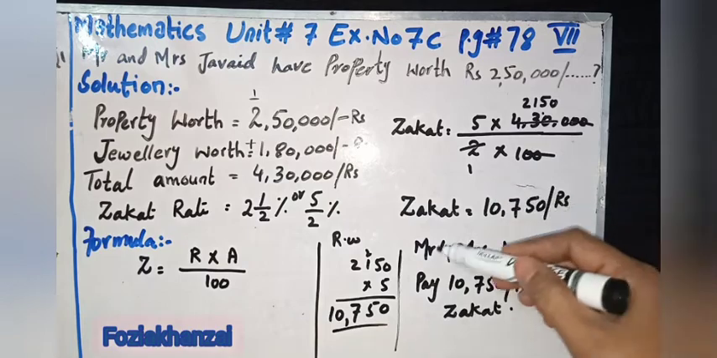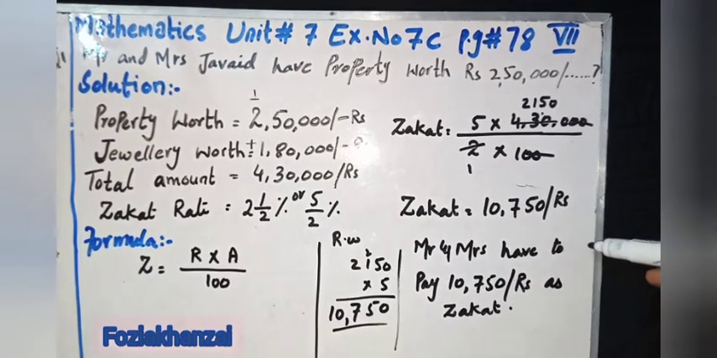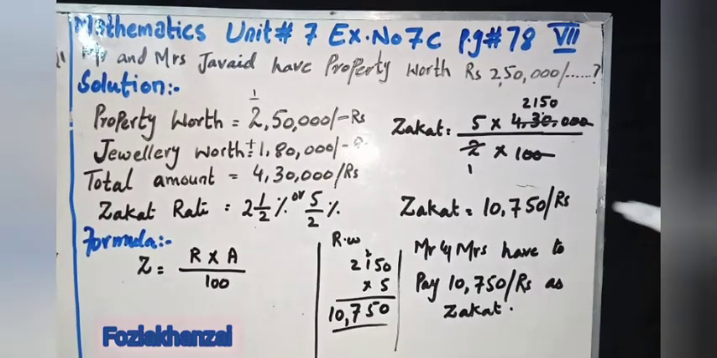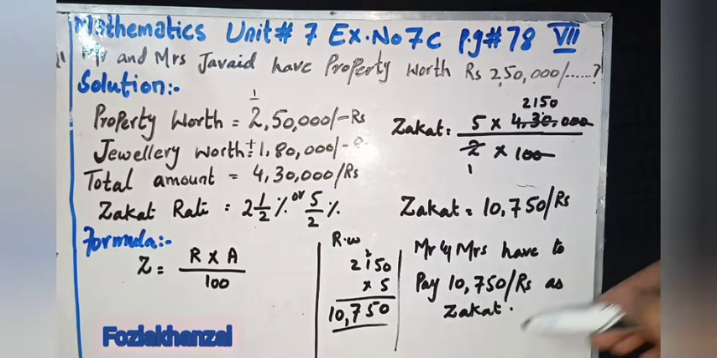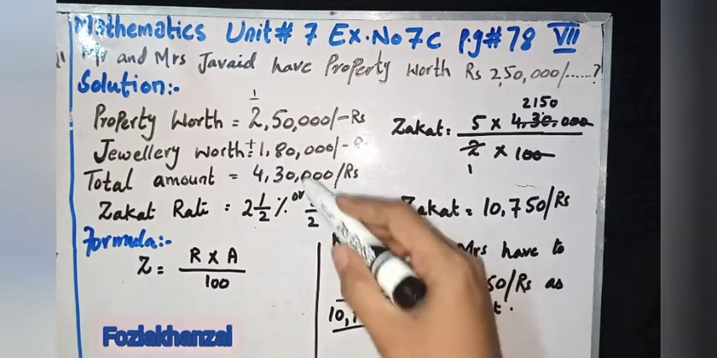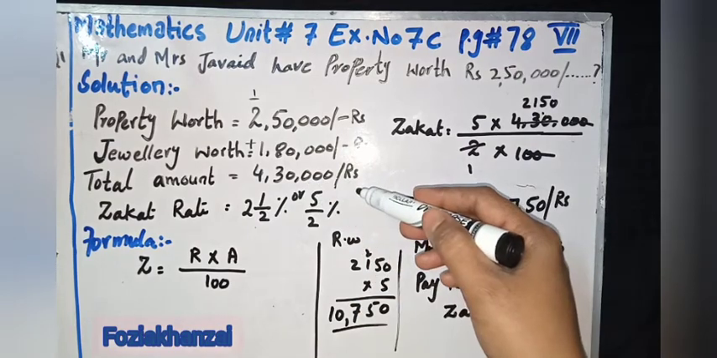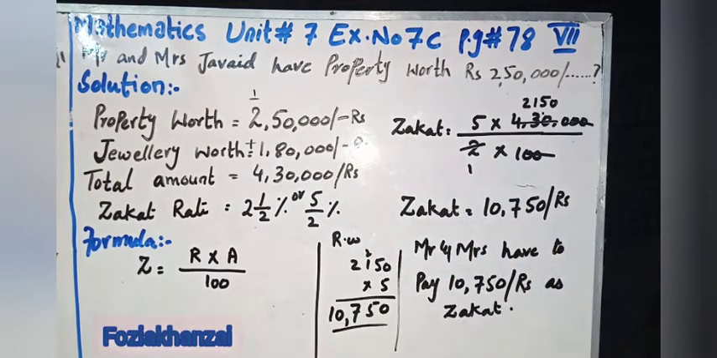So this amount would be the zakat amount. Mr. and Mrs. Javed have to pay 10,750 rupees as zakat on 4,30,000. 4,30,000 is the total amount. On this amount they have to pay 10,750 rupees. Okay.